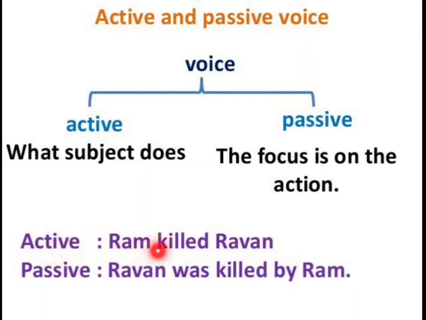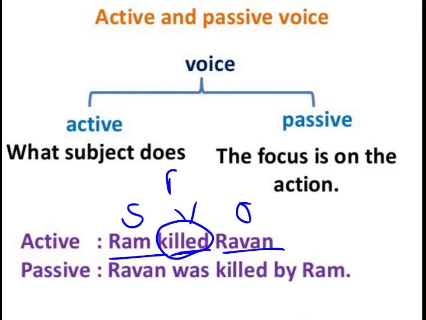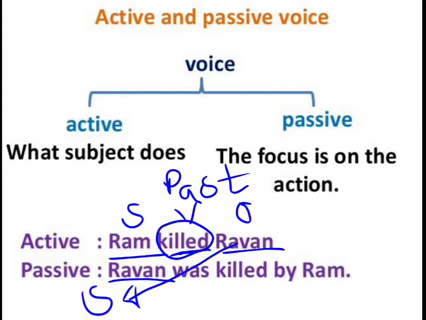Active voice: Ram killed Ravan. Now look here students, Ram is the subject, killed is the verb and Ravan is the object. Now this verb killed is given in which tense? In simple past tense. So here the object turns into the subject in passive voice and the subject turns into the object in passive voice. So: Ravan was killed by Ram.